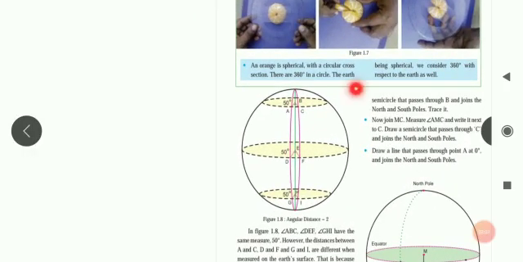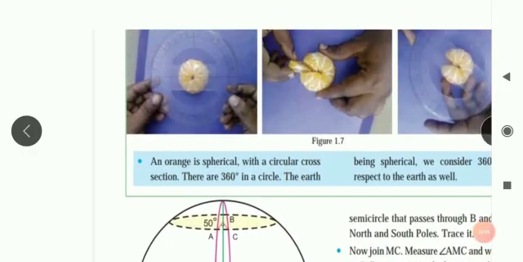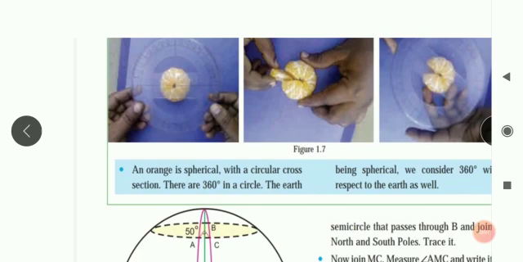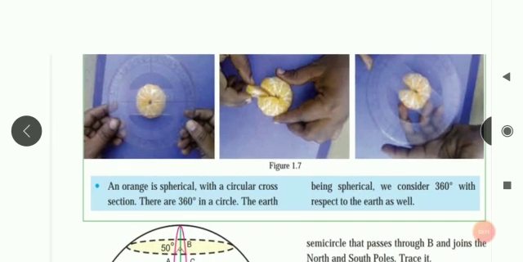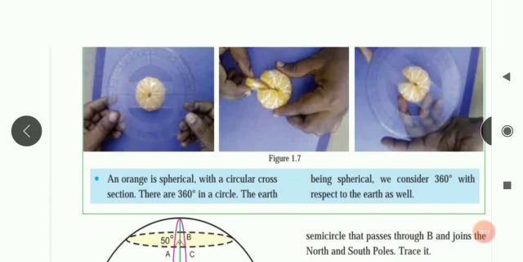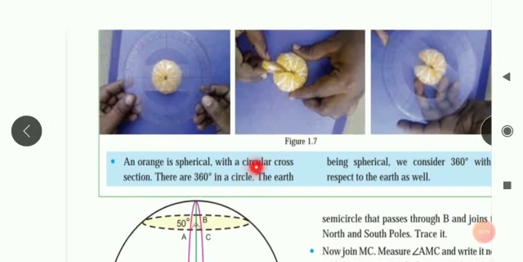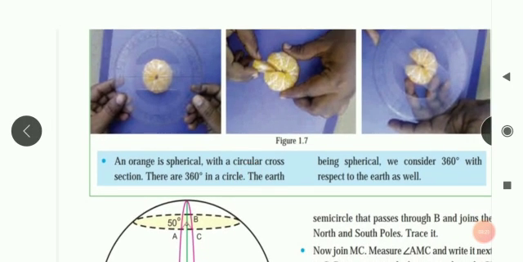Yes, here it is shown. When we take out one of the segments out of the orange, we can observe whether the shape is almost the same or not, and whether this angle is also the same with all other segments or not. An orange is spherical with a circular cross section. It is spherical just like our earth. So there are 360 degrees in a circle, and the earth being spherical, we also consider 360 degree with respect to earth as well.